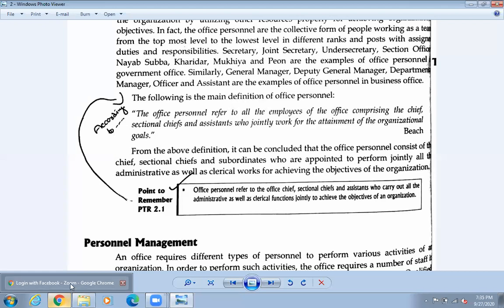And in number 1, whatever questions are there, the first answer of this one is done. Okay, so what is office personnel? But there it is written, the next question is what are the types of office personnel? So that I think we can complete it today. Okay, so tomorrow there will be a lot of homework.